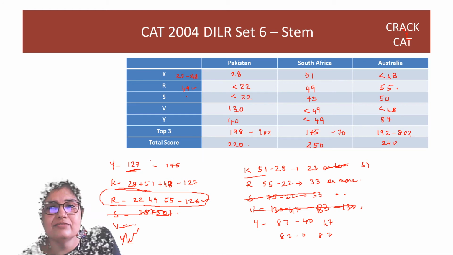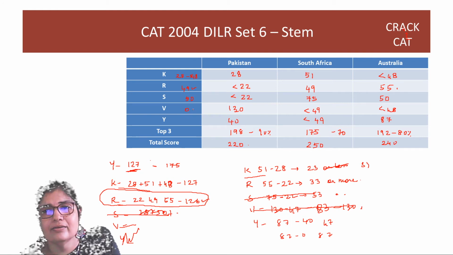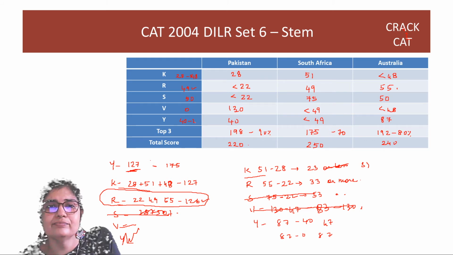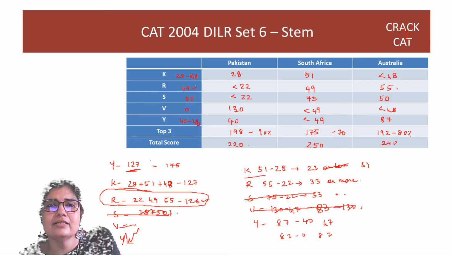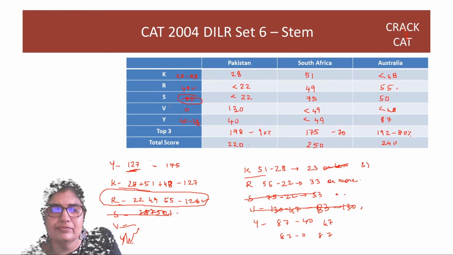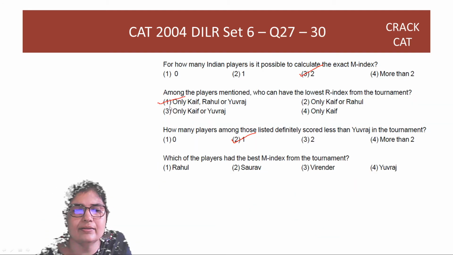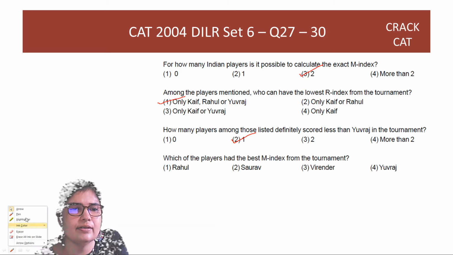Saurabh's M index is fixed at 50. Virender's M index, no idea, can be 0 also. Yuvraj's M index is 40, right? It can be 40, it can be even 49 if he gets a 49 here, or 48 in fact. So the highest M index is 50, of Saurabh, right? Second option.